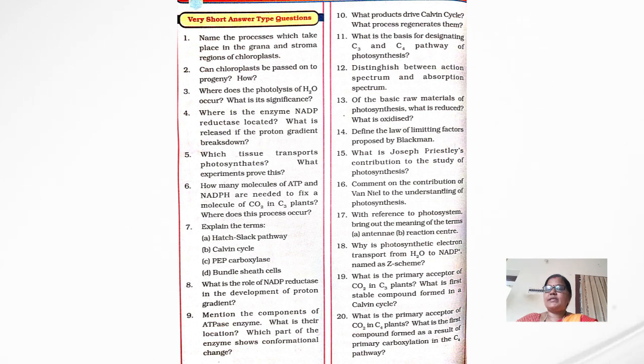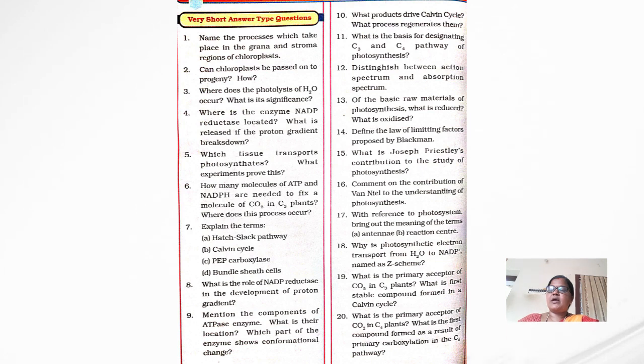And next question is, distinguish between action spectrum and absorption spectrum. And 13th question, of the basic raw materials of photosynthesis, what is reduced and what is oxidized? And next, define the law of limiting factors proposed by Blackman. And next question, what is Joseph Priestley's contribution to the study of photosynthesis?